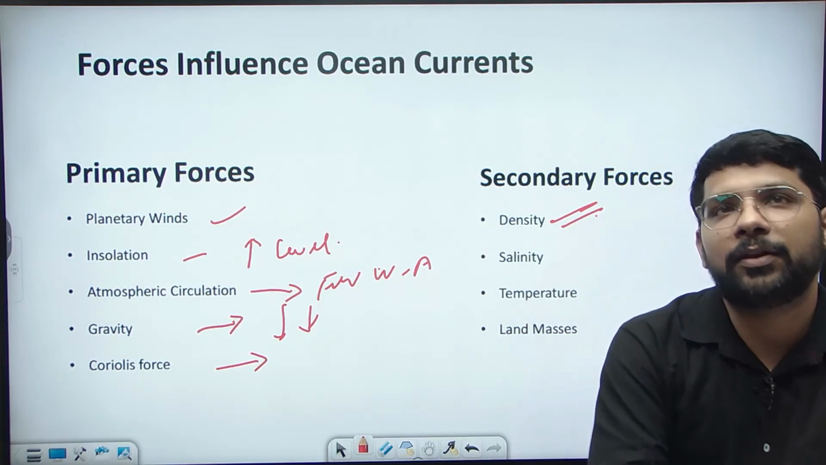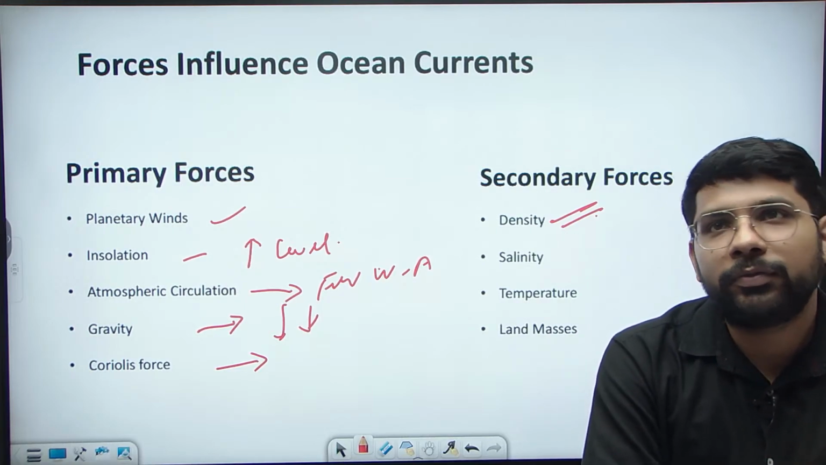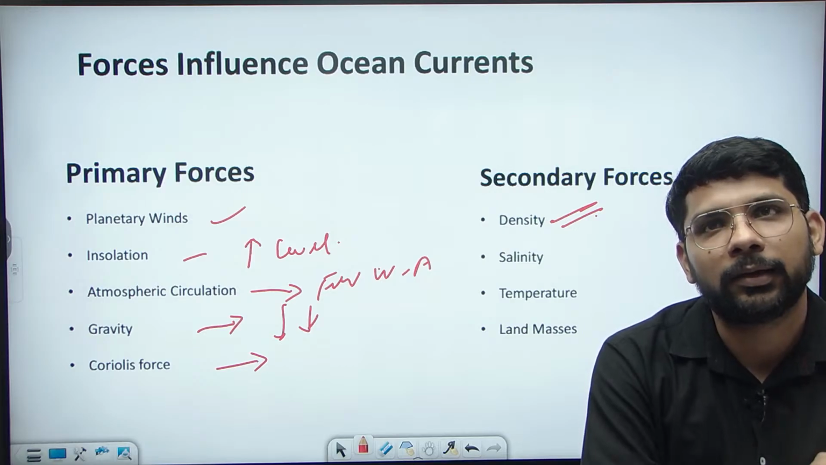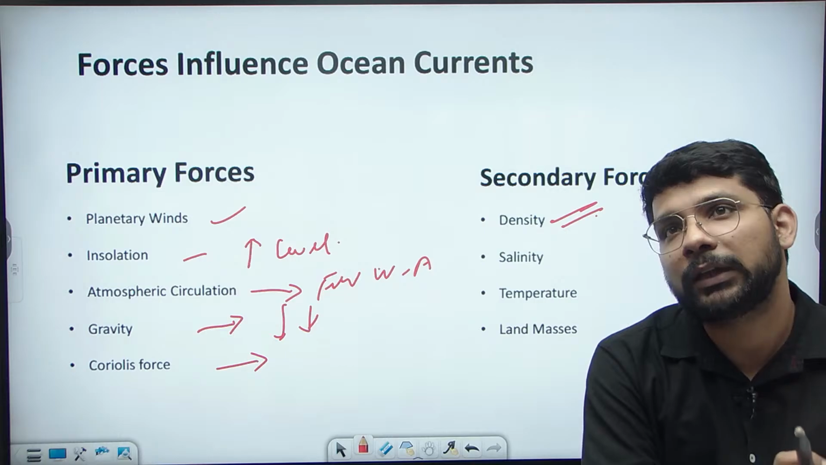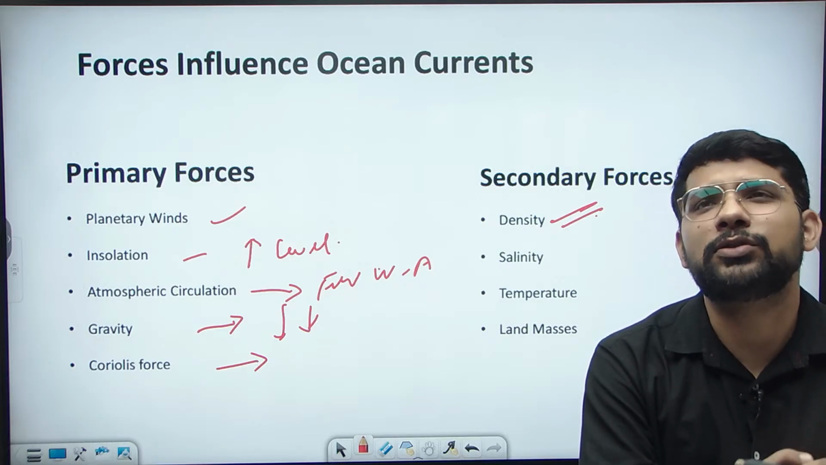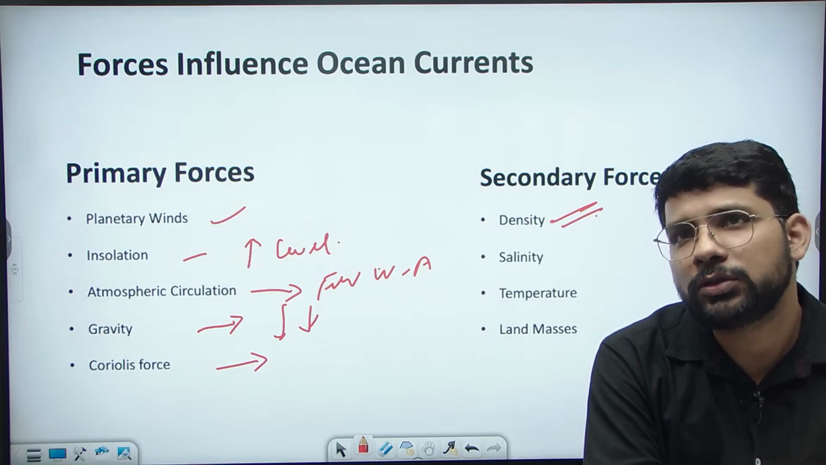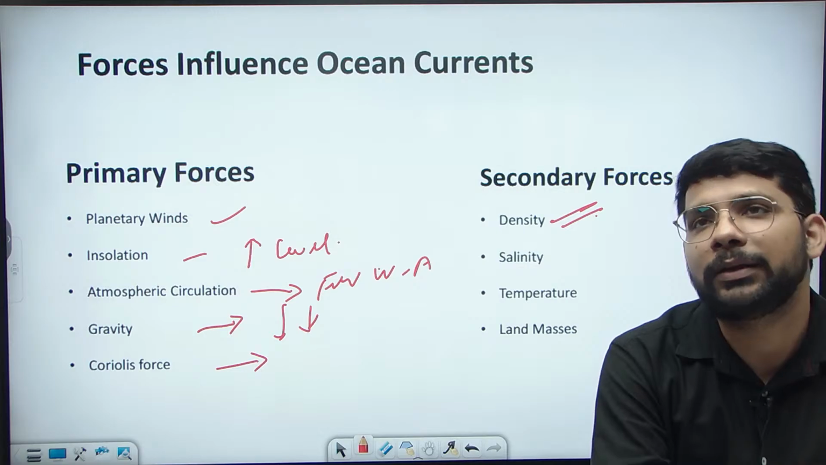Then the salinity of the water. If the salinity of the water is high, meaning the water is highly saline, the density of the water will increase. So high salinity water will also lead to upwelling and to high density of the water, which leads to the movement of the ocean currents.